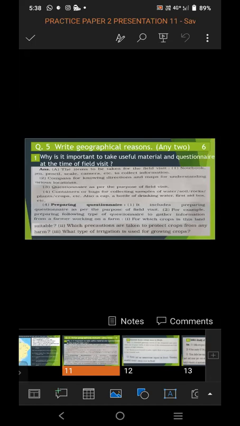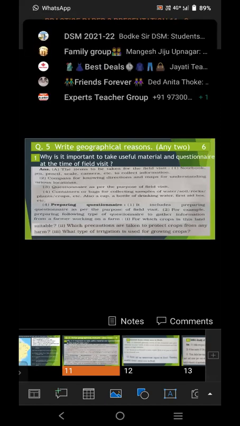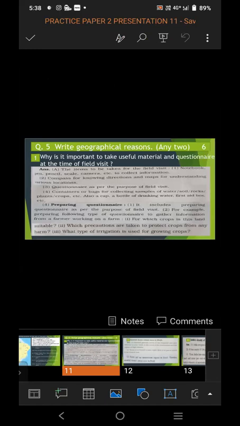And preparing questionnaire. It includes preparing questionnaire as per the purpose of field visit. For example, preparing the following type of questionnaire to gather information from a farmer working on a farm. For which crop is this land suitable? Which precautions are taken to protect crops from any harm? What type of irrigation is used for growing crops?